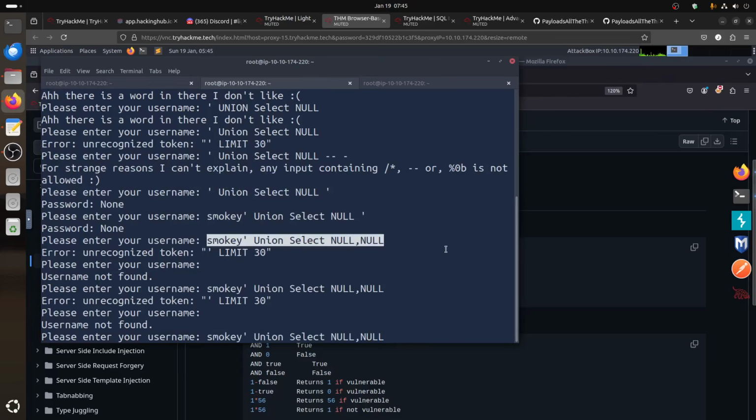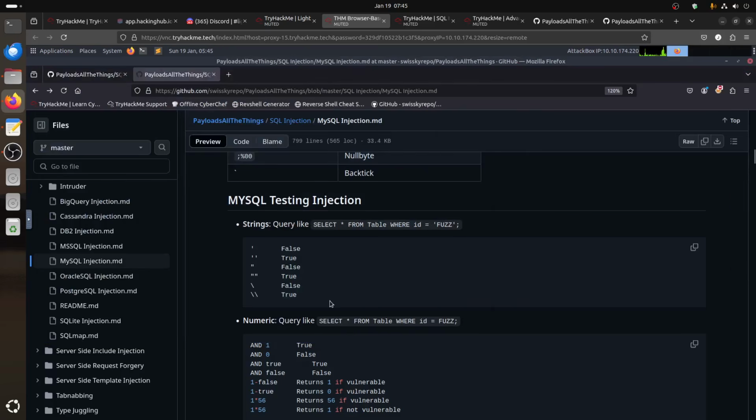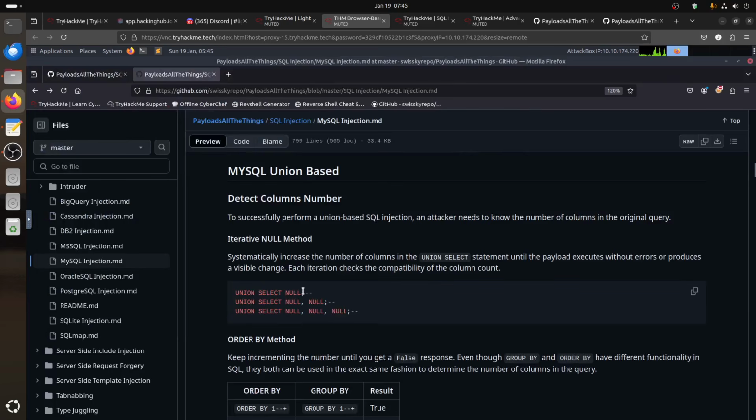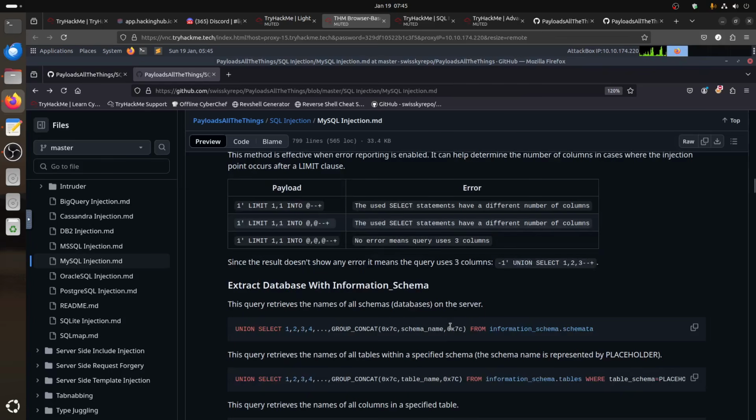We need to kill that. It says select to the left or right, so it means there isn't two of them, only one we can use. The idea of this, where is it? Systematically increase the number of columns in the union select statement until the payload could execute without error or produce a visible change. So we know the first one is working. Now we need to go to database structure and all of that.